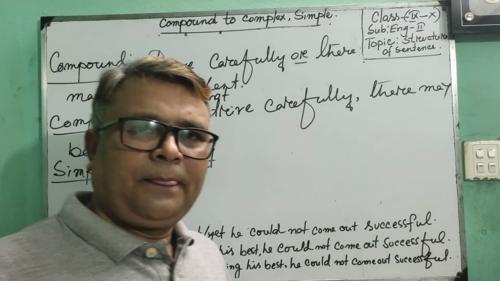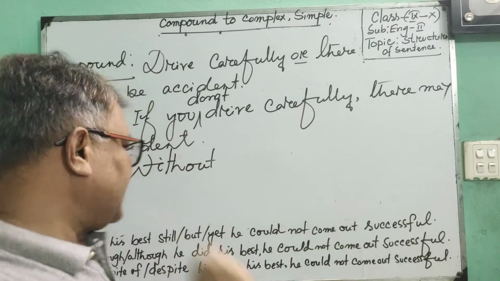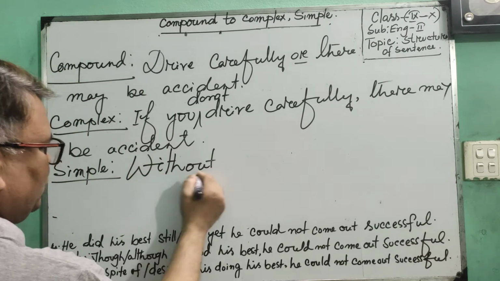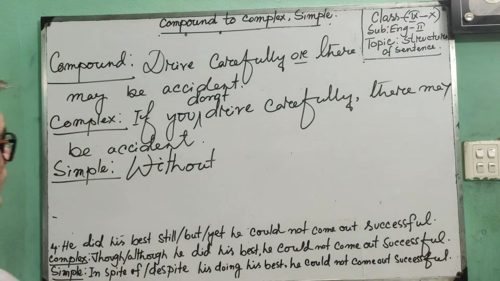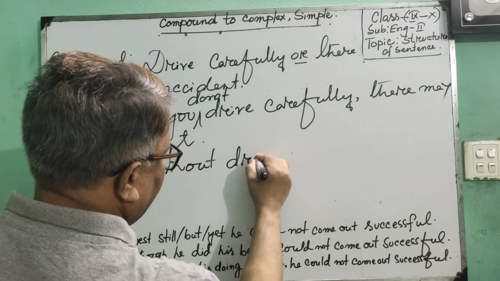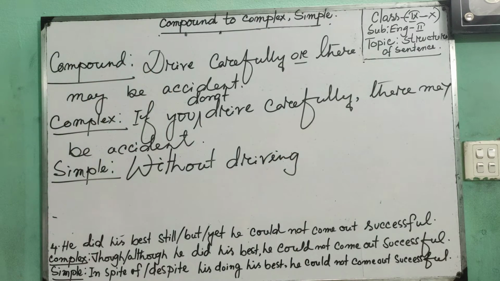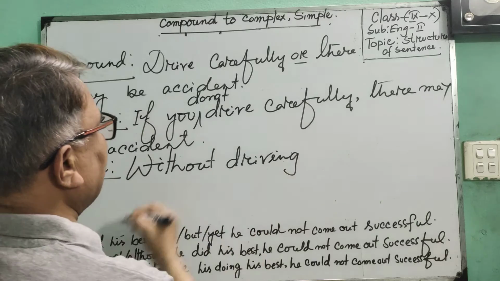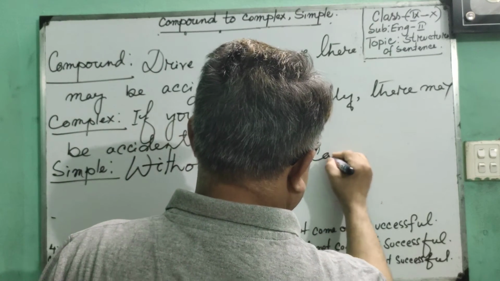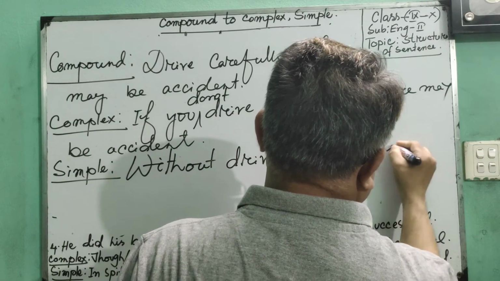When you use without, then you have to use a gerund. So we have already placed without, then we have to put the verb, that means drive, that means we have to make it a gerund, without plus gerund. Then driving, and here we have to place the rest of the part of the principal clause.